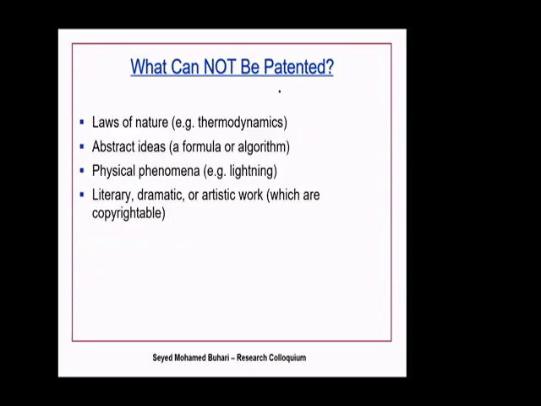Okay. So these are things that can be patented. There are things which cannot be patented. Something like a formula, like an algorithm, something abstract, right? Some laws of nature, some physical phenomena, and some literary stuff. These things cannot be patented. So don't come up with these things to be patented. But there are some things which could be copyrighted. There is a difference between copyright and patenting. We will discuss that in the slides to come.